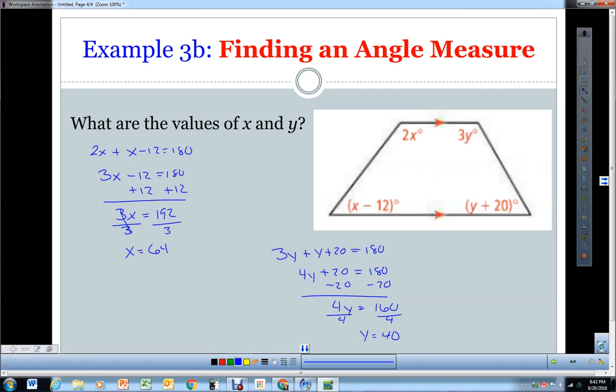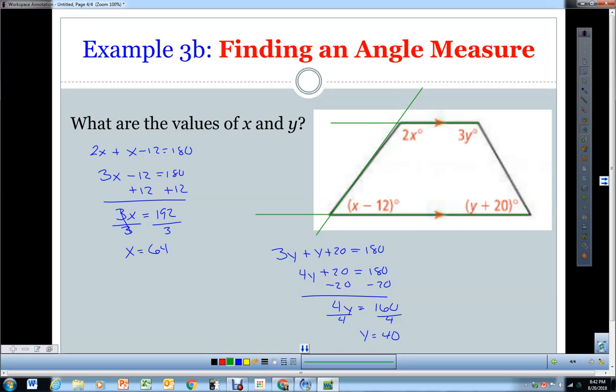All right, so what you should recognize here, and I hope that you did, is that these two angles, the ones with x's, are same side interior angles. Now a lot of times we have trouble visualizing this because it's a trapezoid, but if you were to extend these lines out, then this would act as our transversal.